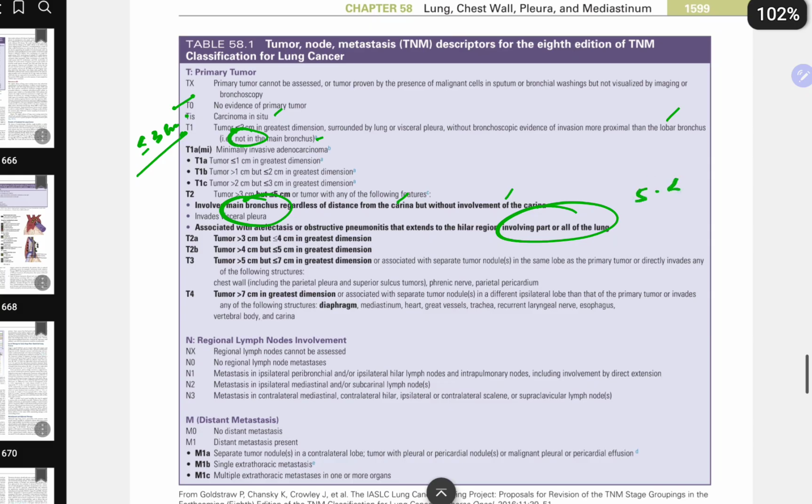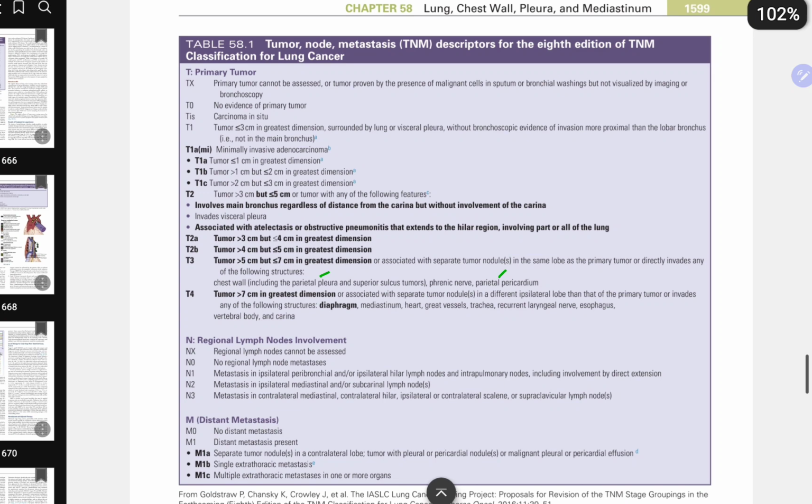T3 is 5 to less than or equal to 7 cm in the greatest dimension, or separate tumor nodule in the same lobe as the primary tumor, or directly invading any of the following structures. In this, very important: chest wall, that is parietal pleura, and superior sulcus tumors. So visceral pleura involvement is T2, parietal pleura involvement is T3, and superior sulcus tumors. Phrenic nerve involvement is T3, parietal pericardium is T3. Why is this very important? Look at this: visceral pleura T2, T3 is parietal pleura, and T3 is parietal pericardium.